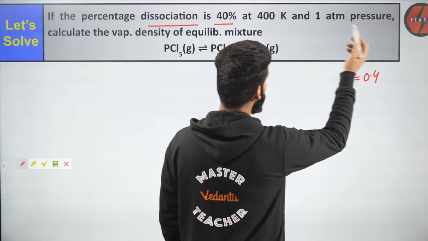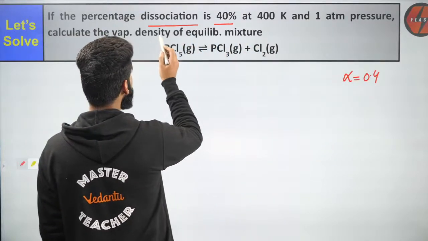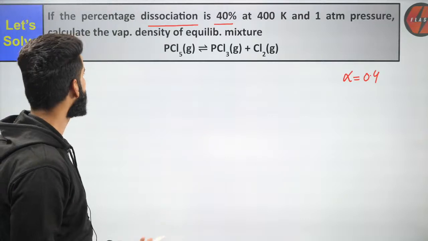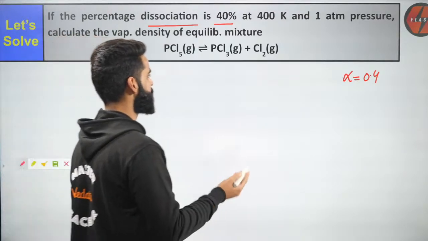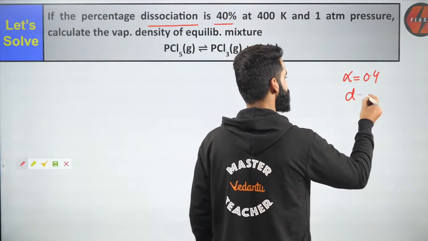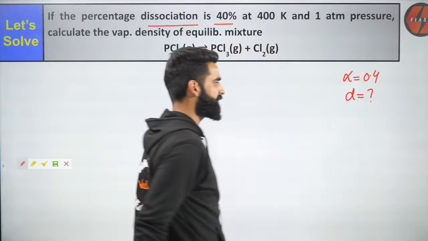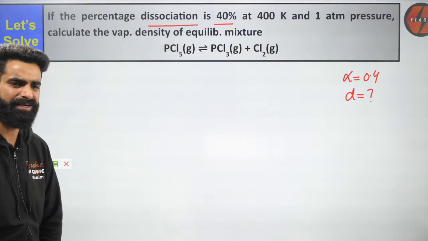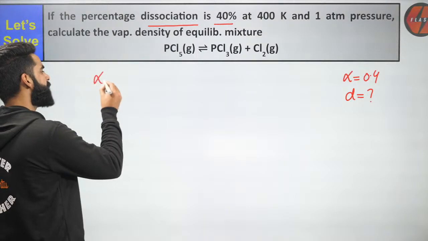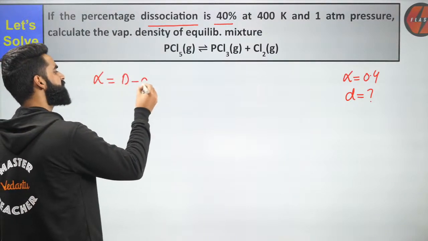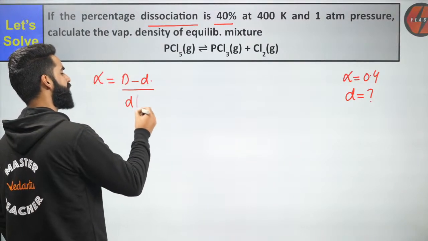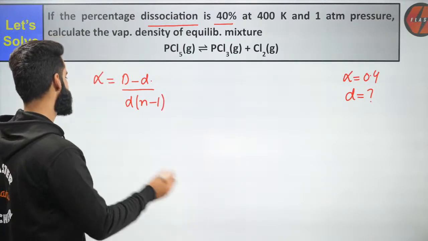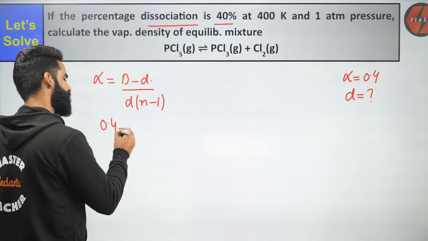At 400 Kelvin and 1 atm pressure, calculate the vapor density of the equilibrium mixture. We are supposed to calculate the value of small d. Small d represents the vapor density of the equilibrium mixture. Isn't it simple, guys? So I just have to use the formula: alpha is equal to capital D minus small d divided by small d multiplied by n minus 1. Alpha value, we know, is 0.4.